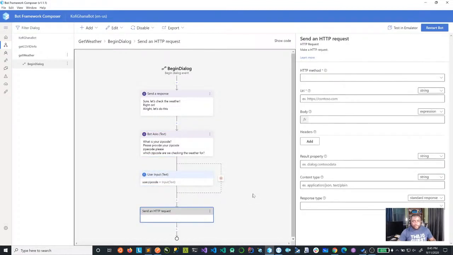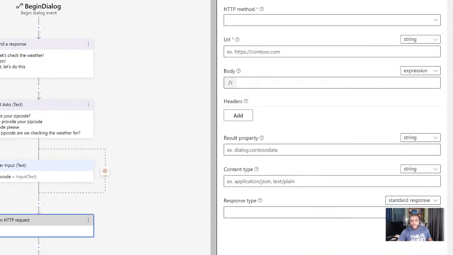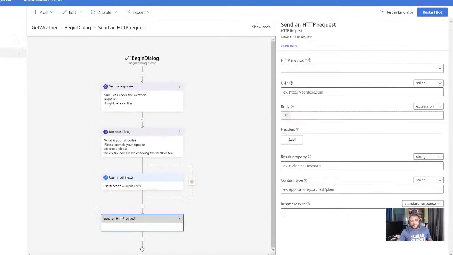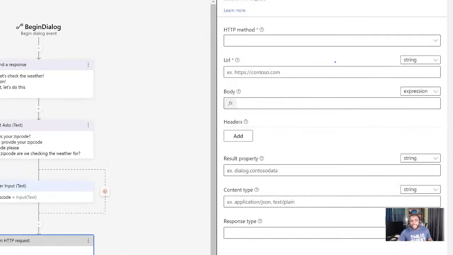And then if we look closely to the right, if you've sent an HTTP request before, either in a browser or anything, it's the same thing. Your method, the URL, the body, you can add headers, you can set result properties, and so on and so forth. Okay, very simple, straightforward.